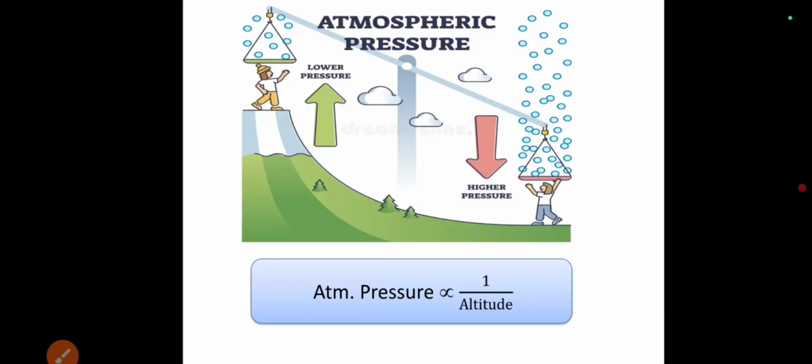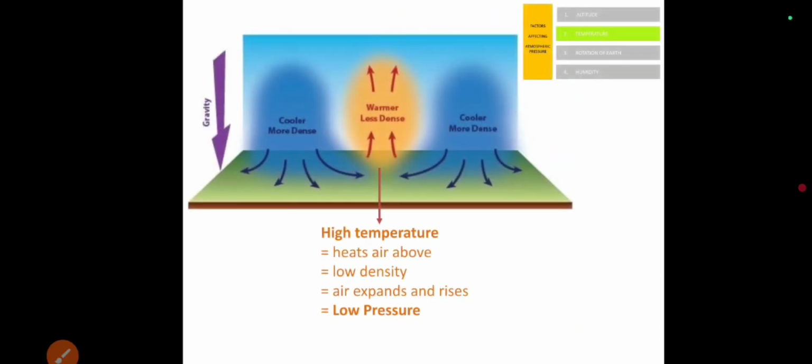The next factor is temperature. We know that the solar radiations heat the ground, which will then heat the air above this. The heated air molecules gain the energy and they start moving faster and away from each other. Thus, they expand the air. This means when we measure the air molecules per unit area, it is less. Less molecules means less density, means low pressure. In short, high temperature leads to low pressure.